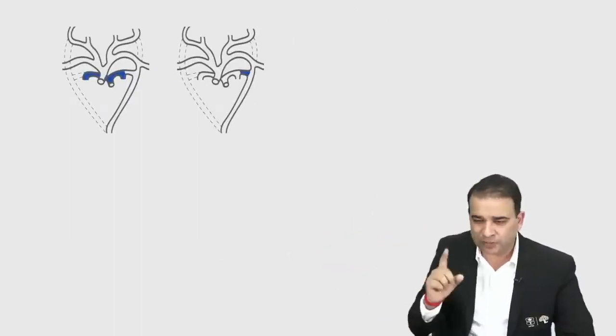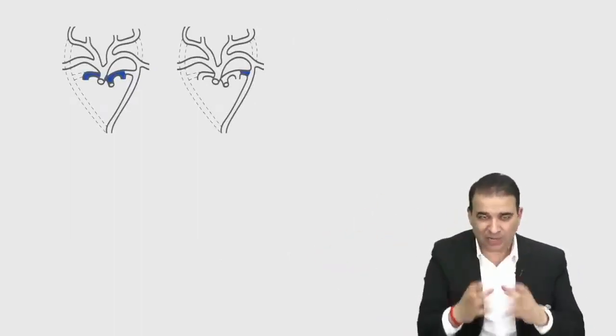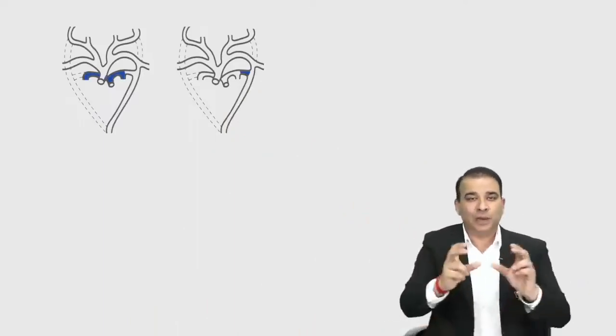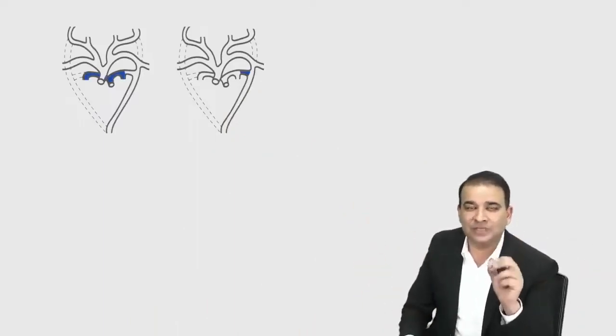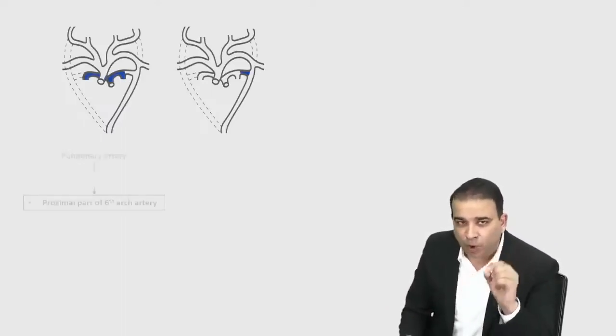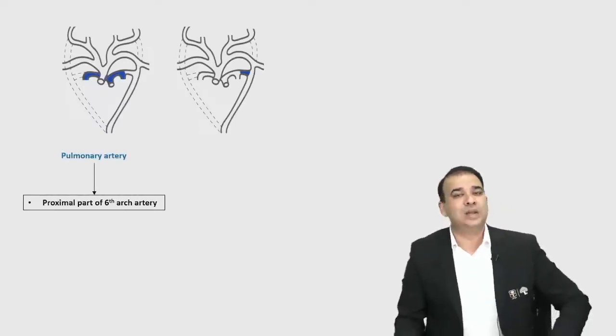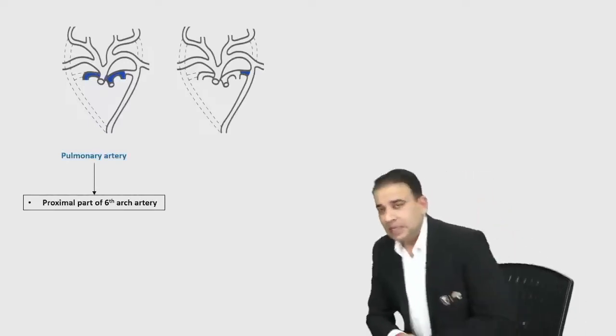Now, sixth arch artery, look at the first picture, guys. If you look at the first picture, first of all, aortic sac. Let me take you back to the aortic sac. We said aortic sac will give rise to two things. Aortic sac gave rise to ascending aorta, done. Now, a part of the aortic sac is also giving rise to the pulmonary trunk. So, pulmonary trunk तो बन गया aortic sac से. But what about the two pulmonary arteries? The pulmonary arteries are derived from the proximal part of the sixth arch artery. Mind it, proximal distal बहुत important है यहाँ पर. Proximal part of the sixth arch artery will give rise to the pulmonary artery.